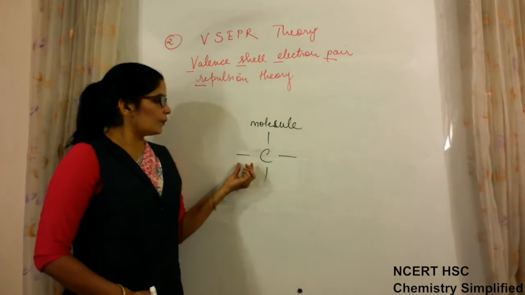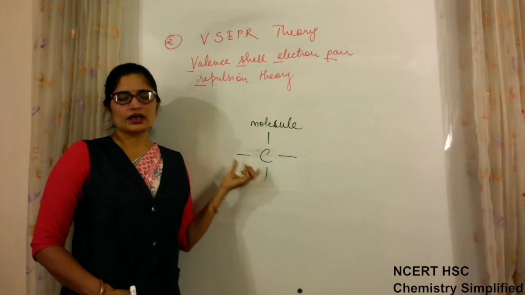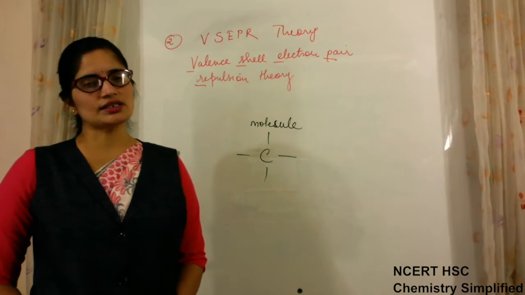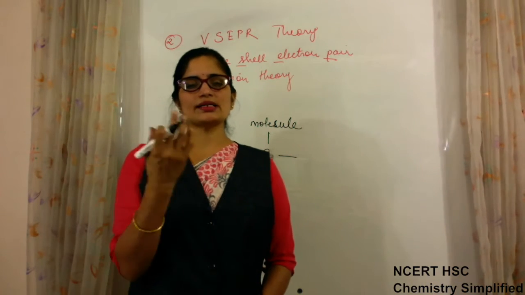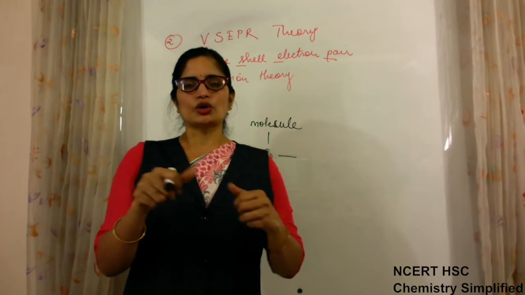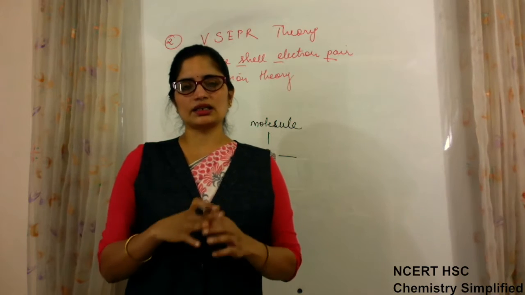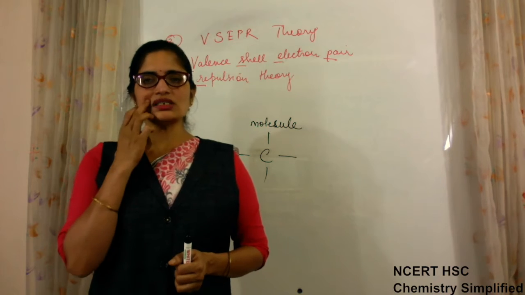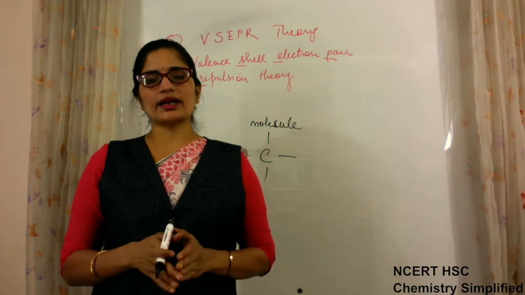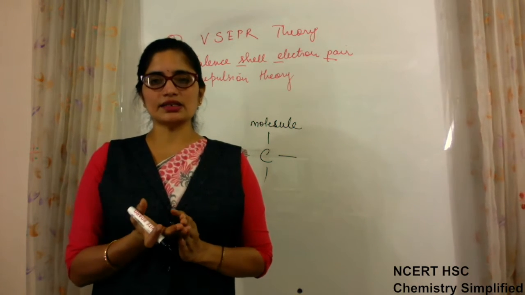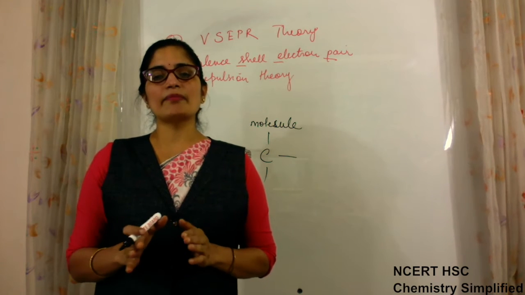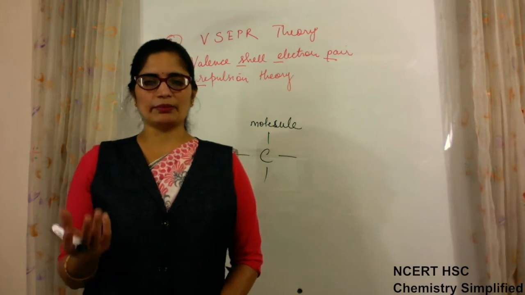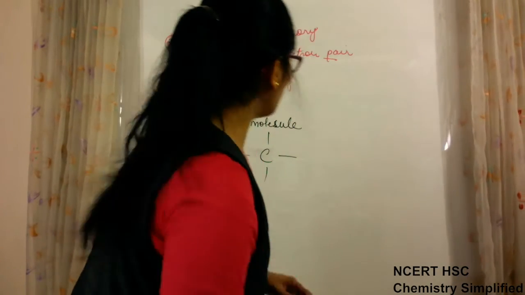Now when these bonds are formed, because we have seen that the structure of an atom is three-dimensional, the total space available for a molecule to orient its various bonds is three-dimensional space. So when bonds are formed, they arrange themselves in such a manner that they have the maximum possible distance in that particular geometry available.